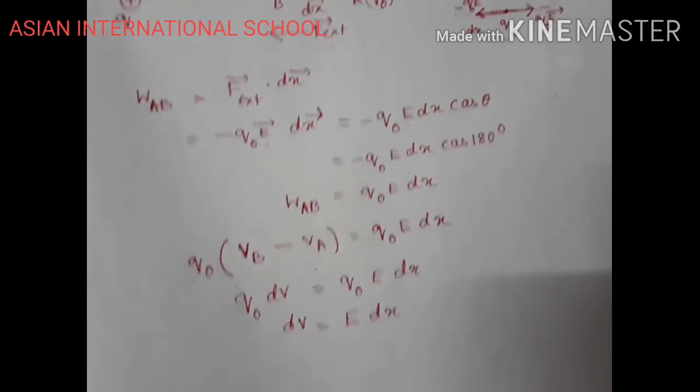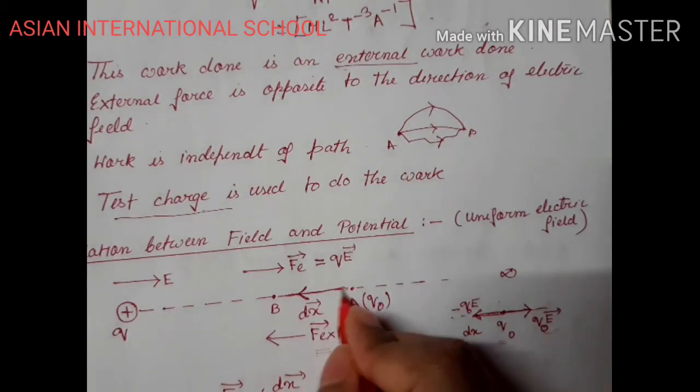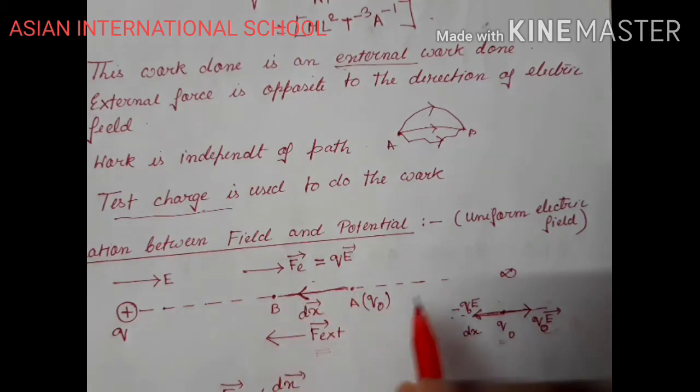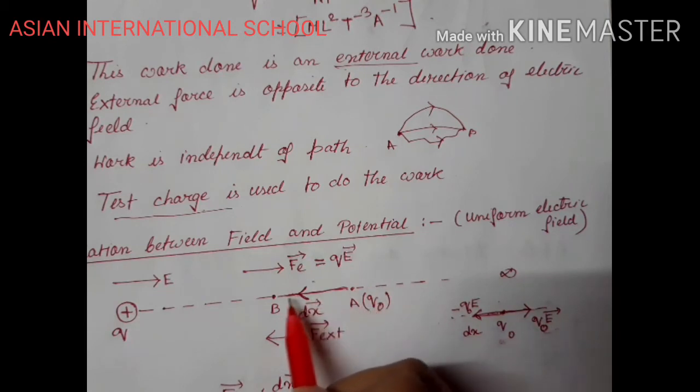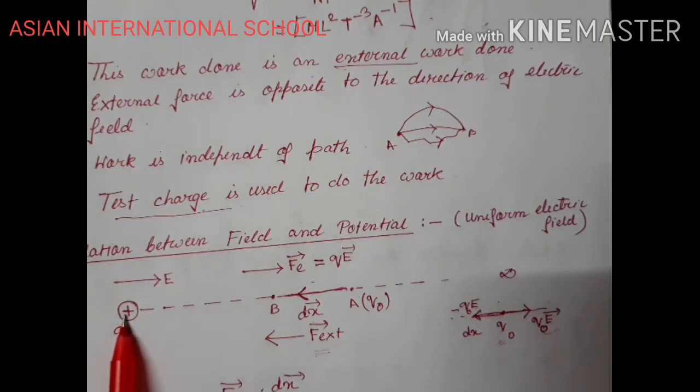Now you see there is a very important consideration. See, this is dx. This is the direction of dx from point A to B. When I am bringing the object from infinity to A, this is the direction of displacement. Now if I measure the displacement with respect to the position vector, how will I measure it? From plus Q, if it is r distance away where I am bringing the charge.